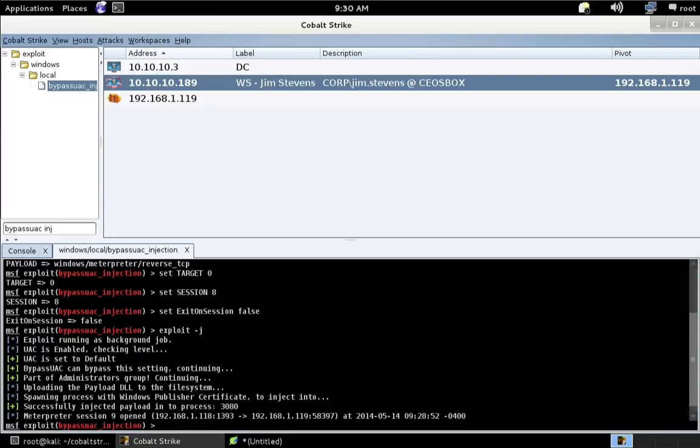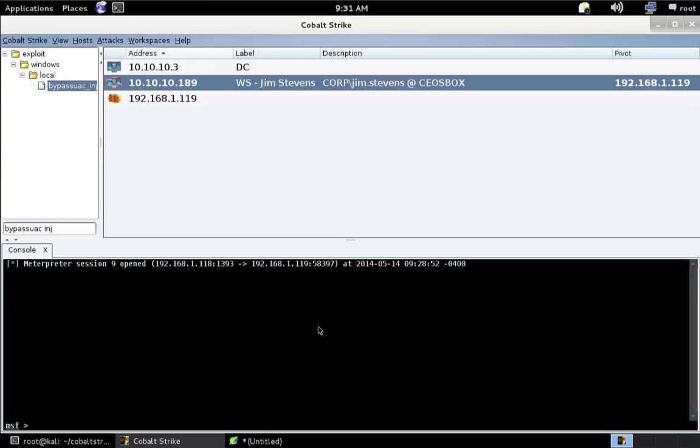Here we are in Cobalt Strike running on Kali Linux. I have a foothold in the 10.10.10 network as the user Jim Stevens. Jim Stevens is a local administrator on this Windows 7 system, and I've already taken the liberty of escalating myself from a medium integrity standard user context to a high integrity administrator context with bypass UAC. I'm now ready to get to work going through the steps to create a golden ticket.